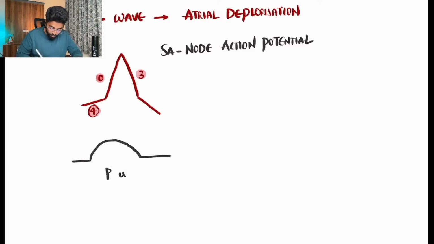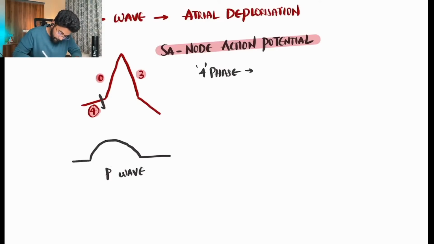Yes, this is my P wave. I have written 4, 0, 3 on this particular SA nodal action potential. So what does that mean? Phase 4 is a slow sodium depolarization, slow sodium channel depolarizing waves.